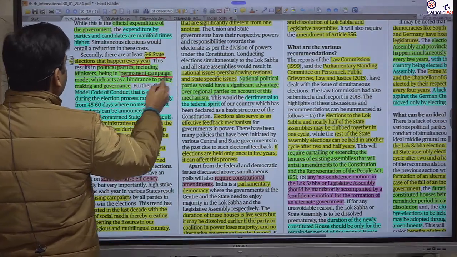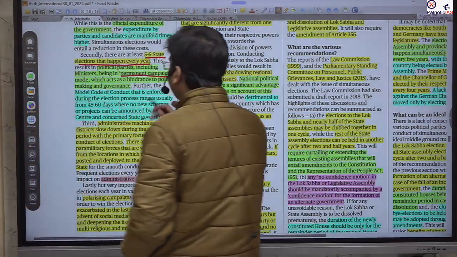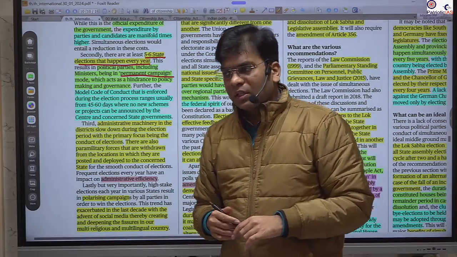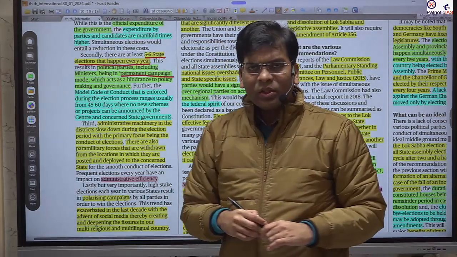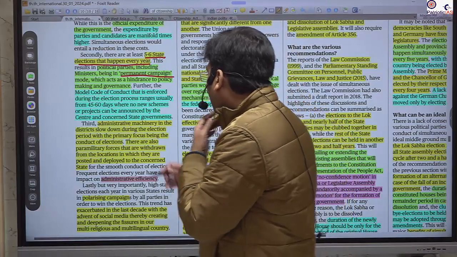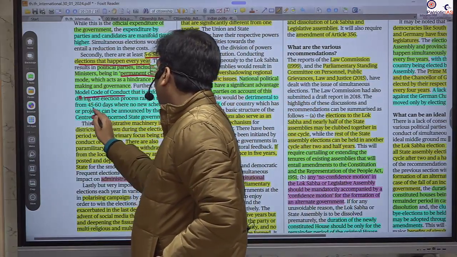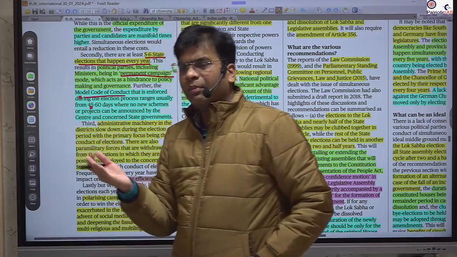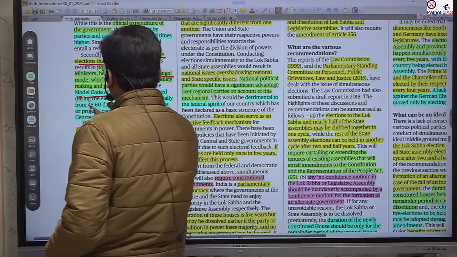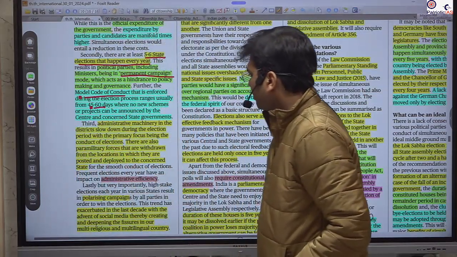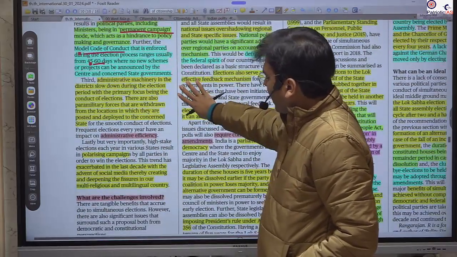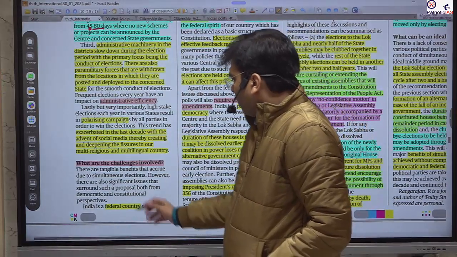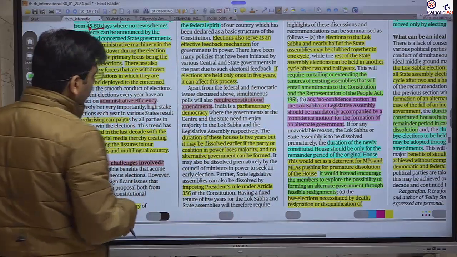This keeps ministers and party members in permanent campaign mode, so they are not able to take long-term decisions, because they don't want to pay a cost for taking any decision. The Model Code of Conduct is enforced, and they always try to halt most of the development projects and new initiatives. So these are all the negative impacts of fragmented elections. What are the challenges to holding simultaneous elections?